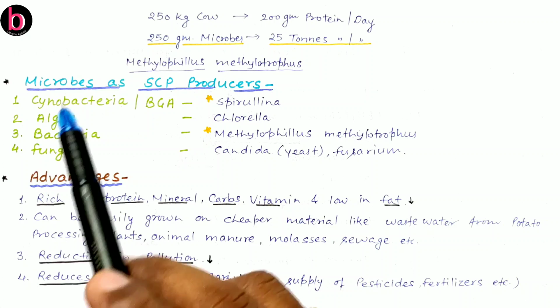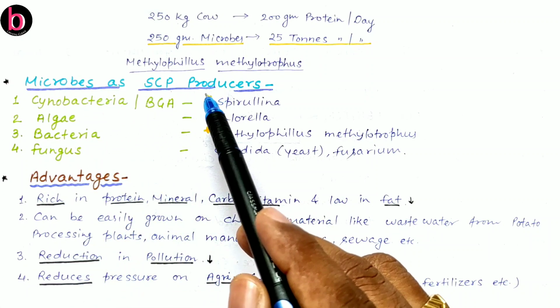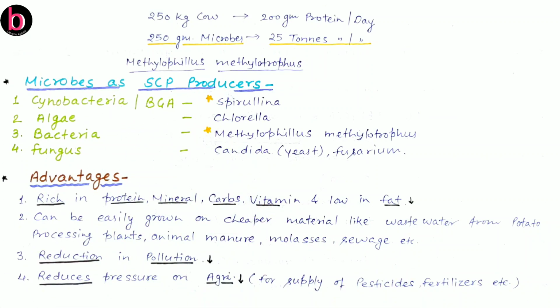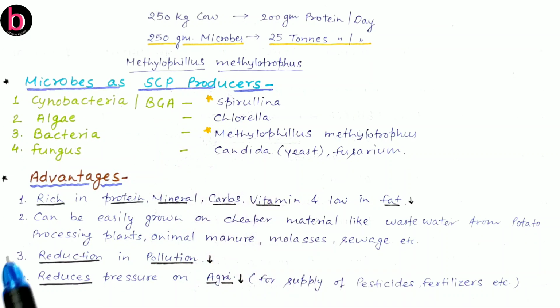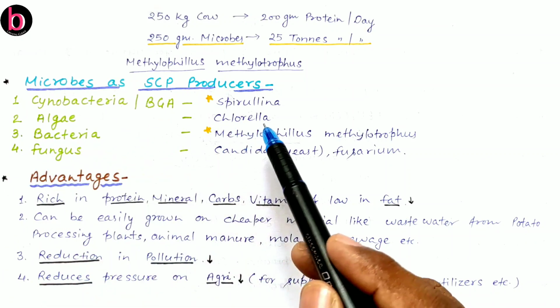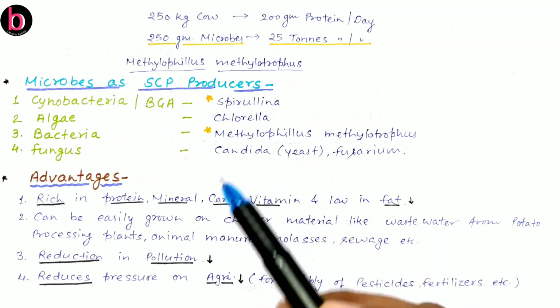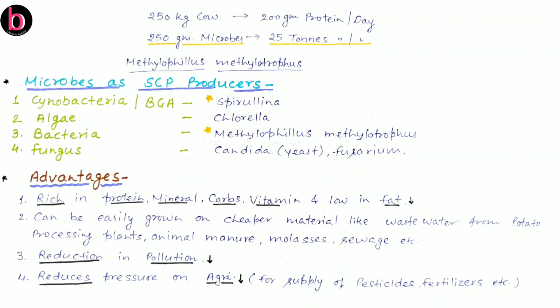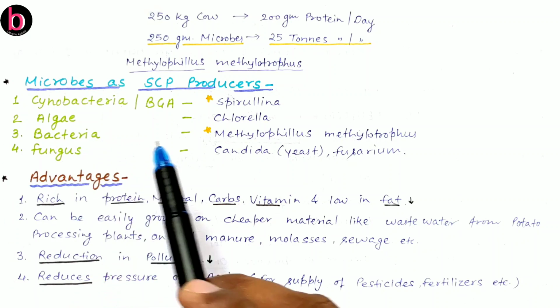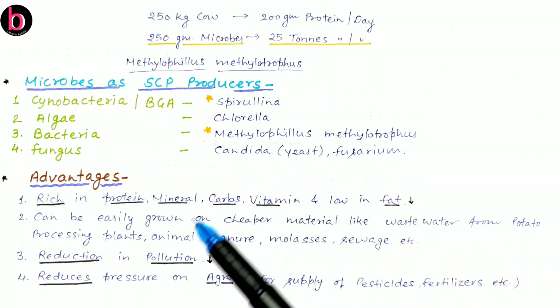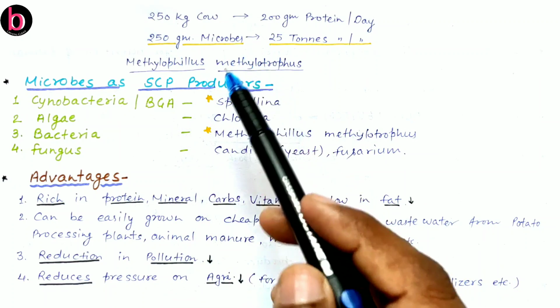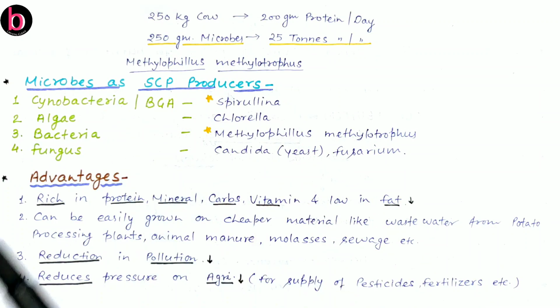Now, about the microbes that are used for production of single cell protein. First, cyanobacteria, that is blue-green algae. Second is algae, and an example here is Chlorella. This is also unicellular and produces single cell protein. Then bacteria, for example Methylophilus methylotropus, which, as we discussed, produces 25 tons per day of protein from only 250 gram of microbes.